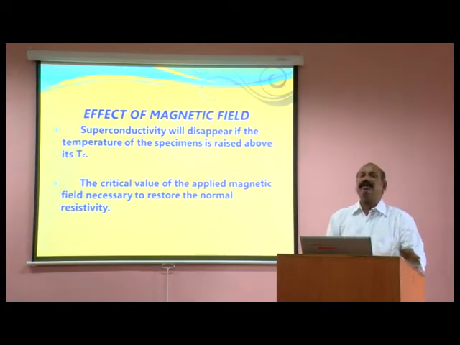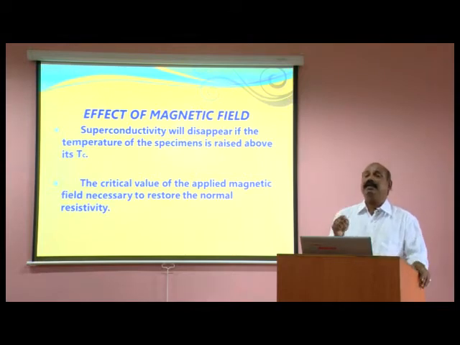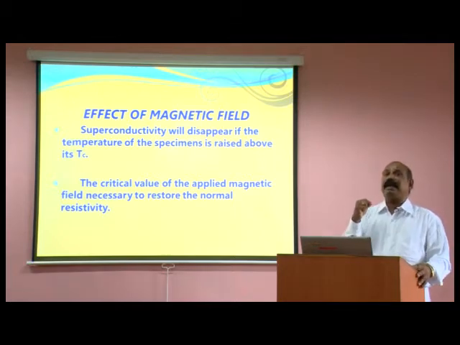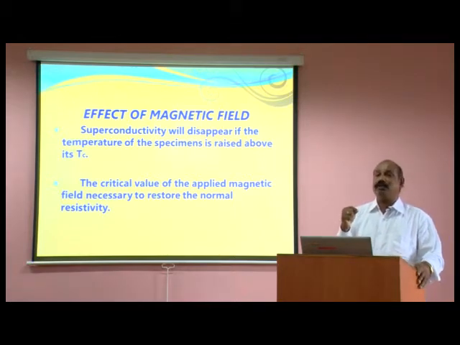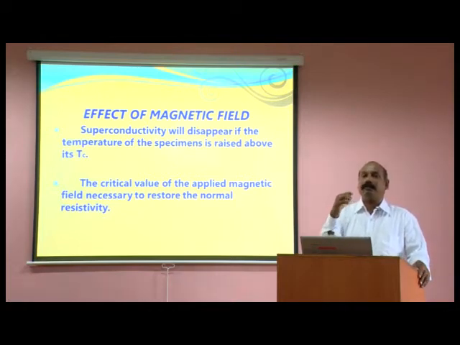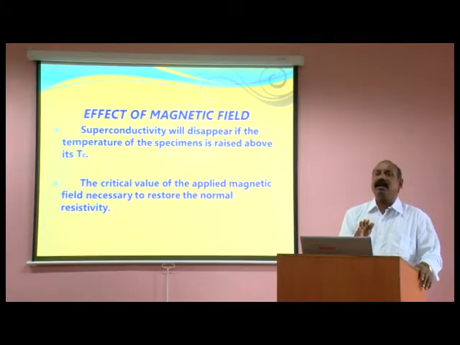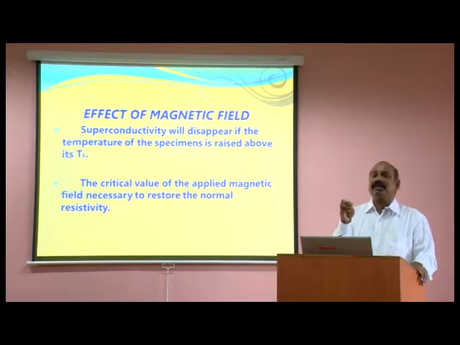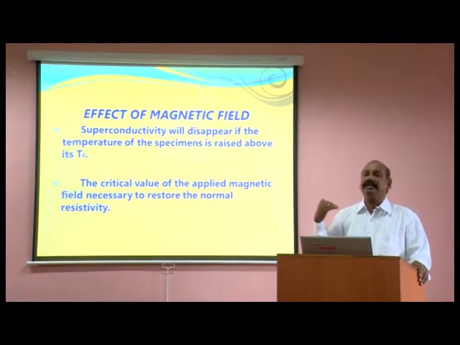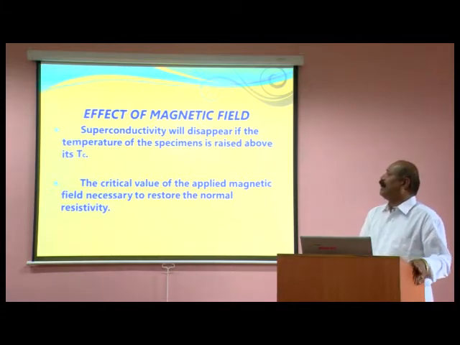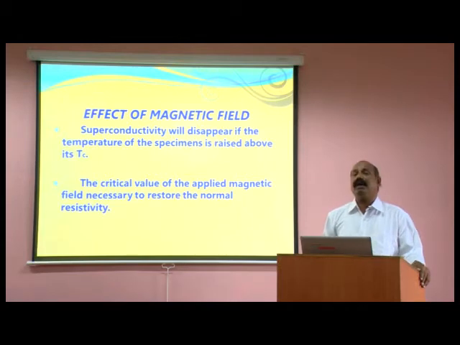Another factor is that superconducting behavior can be explained on the basis of the magnetic field. When you increase the magnetic field, that will cause a disturbance and it will not support the superconducting behavior, and the material loses its property. So a critical value of the applied magnetic field is necessary to restore the normal resistivity.